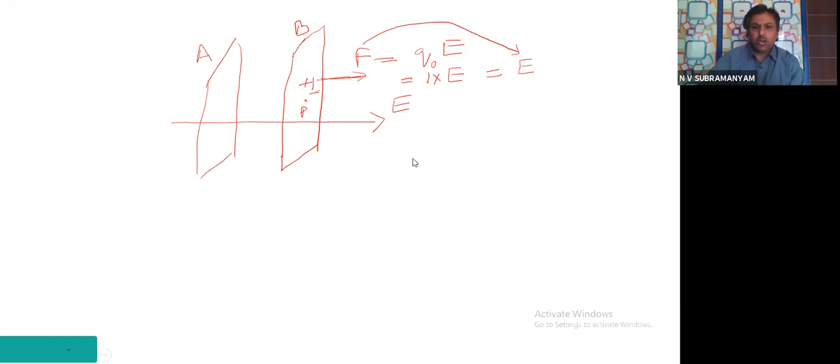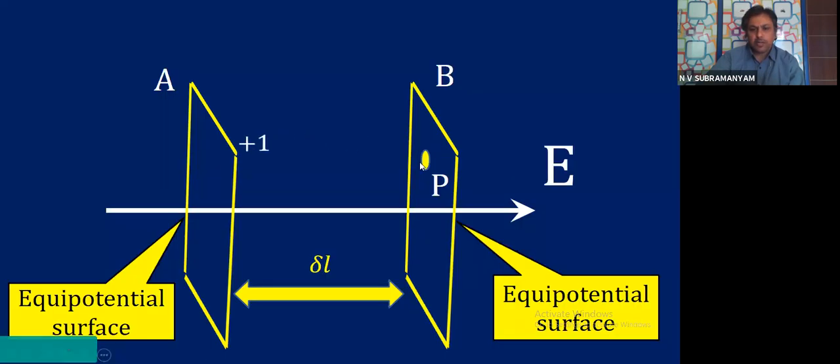That itself shows that there is some force existing on this particular charge. Now see what happened. That charge was moved from the surface B to the surface A. From where to where have I moved? Surface B to the surface A, to some particular point.